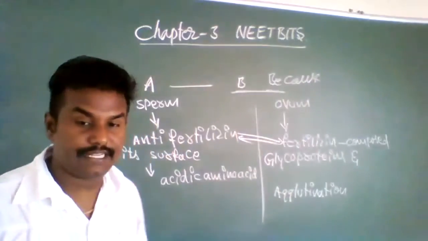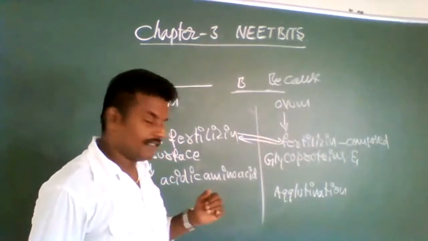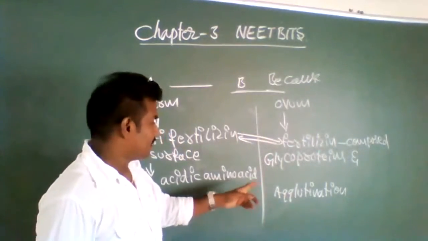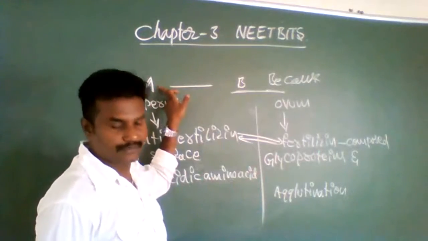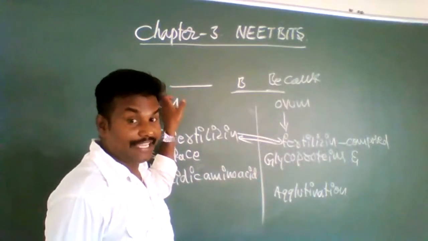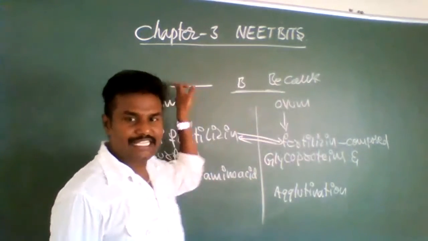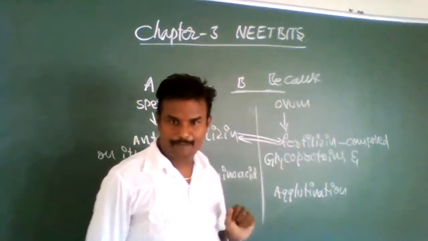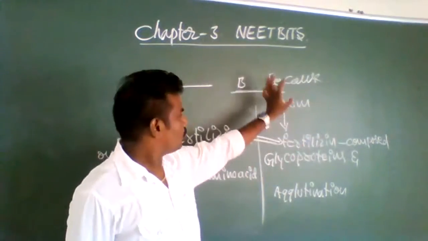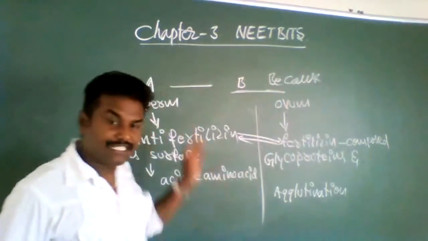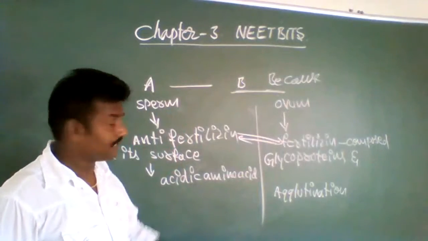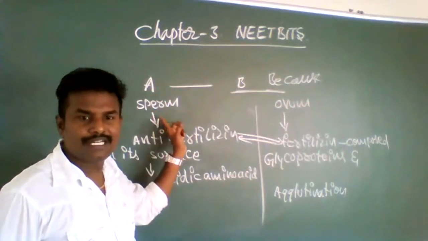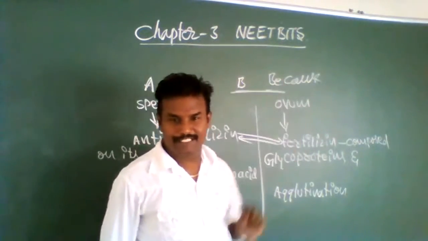Yes, this is the statement. Come to the point here. It is one species; I did not write A and A. B is one type of species, A is one type of species. From A, sperms enter into another type of species.